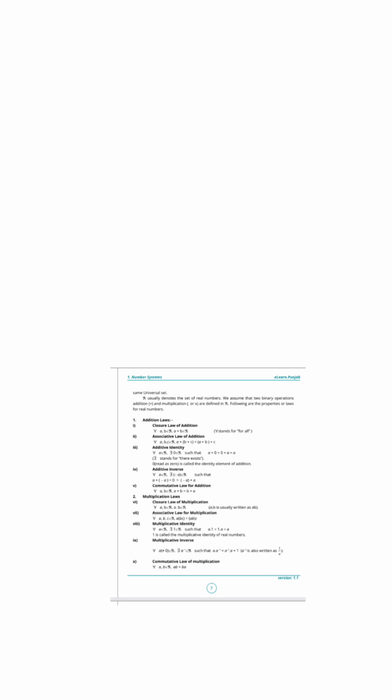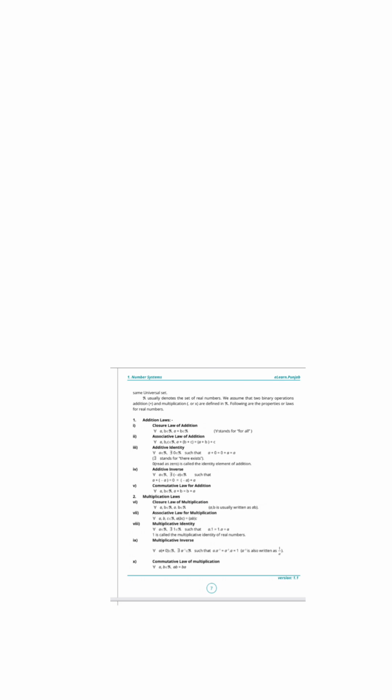For example, capital R means real numbers, and they can be any kind of numbers that can be added and multiplied with themselves. Additive identity means for all a belongs to real numbers, there exists 0 belongs to real numbers, such that a plus 0 is equal to 0 plus a is equal to a.